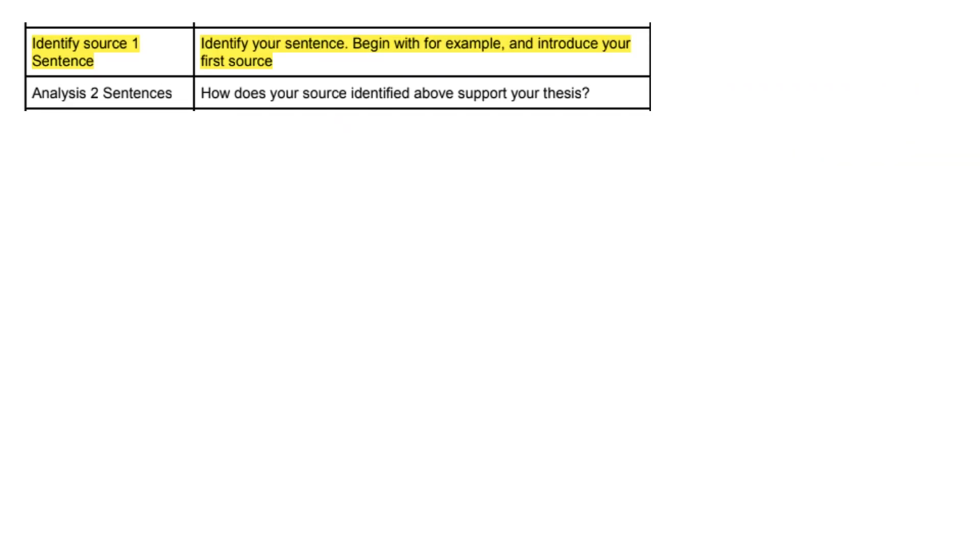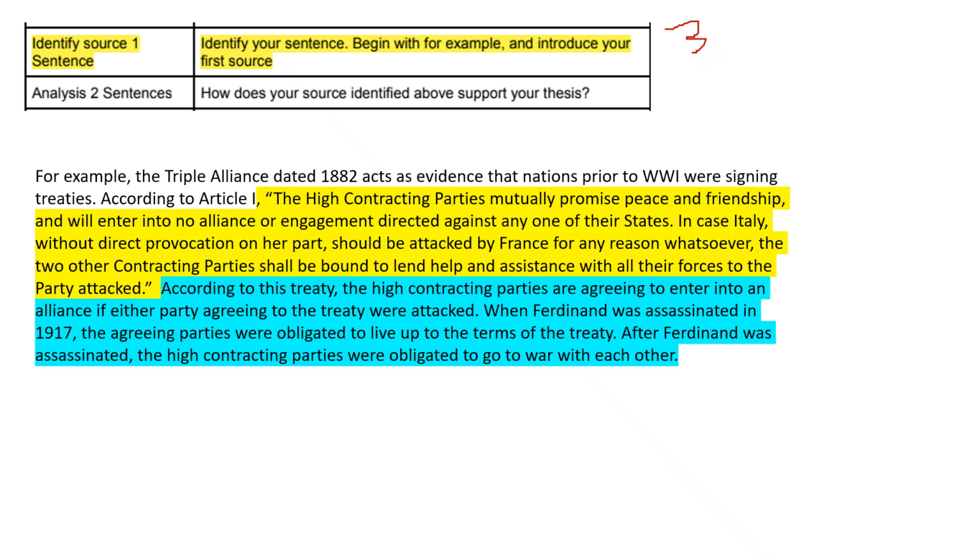Here we move on to the analysis section, and this is going to be 3 points awarded because you have to do 2 things. You're going to have to analyze your source and then introduce the source. So here we have a sample, starting off with, for example, the Triple Alliance. So this is the identification of the source. Then I'm giving you text from that source. This is going to be the evidence that I'm going to use, and here we have that analysis.